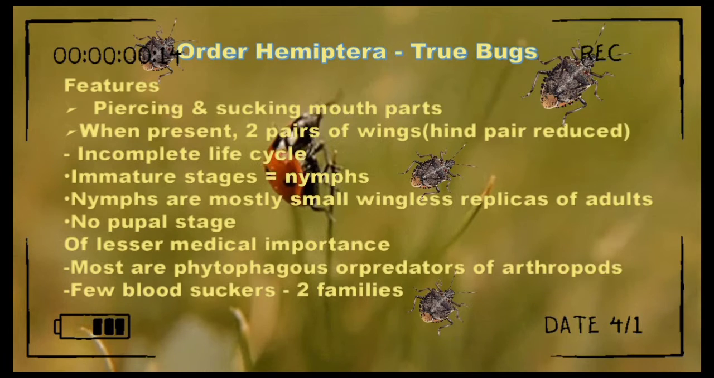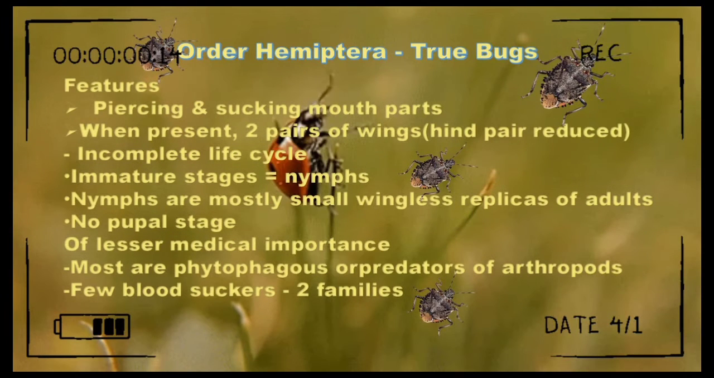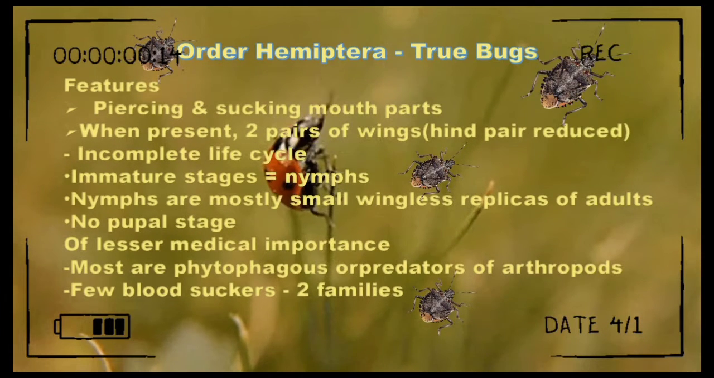Order Hemiptera or true bugs. Features: piercing and sucking mouth parts. When present, 2 pairs of wings, hind pair reduced. Incomplete life cycle. Immature stages, the nymphs. Nymphs are mostly small wingless replicas of adults. No pupal stage, of lesser medical importance. Most are phytophagous or predators of arthropods. Few bloodsuckers, 2 families.